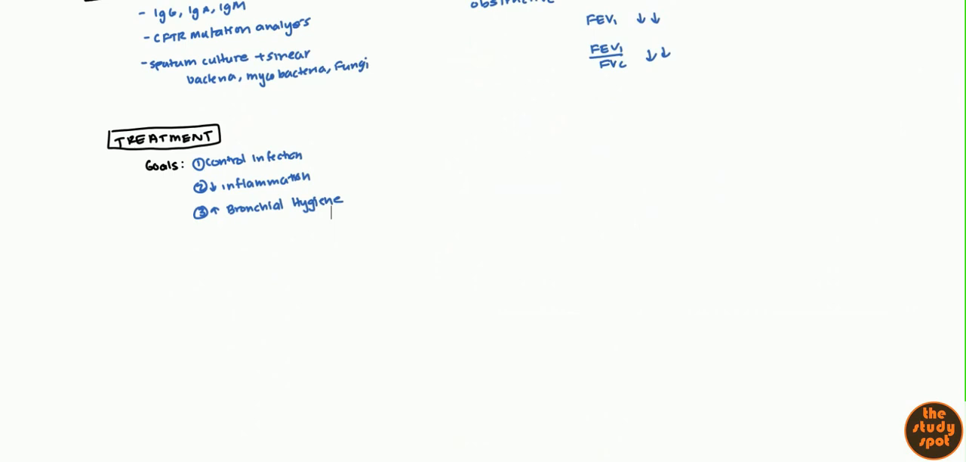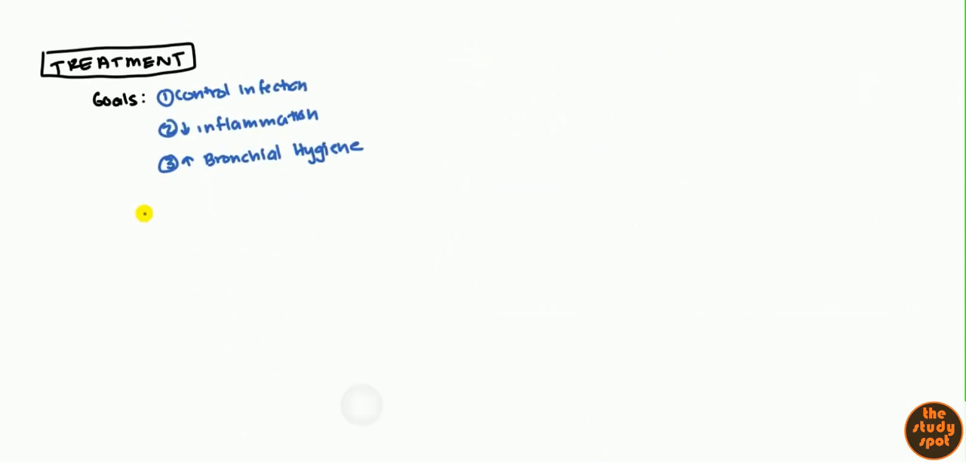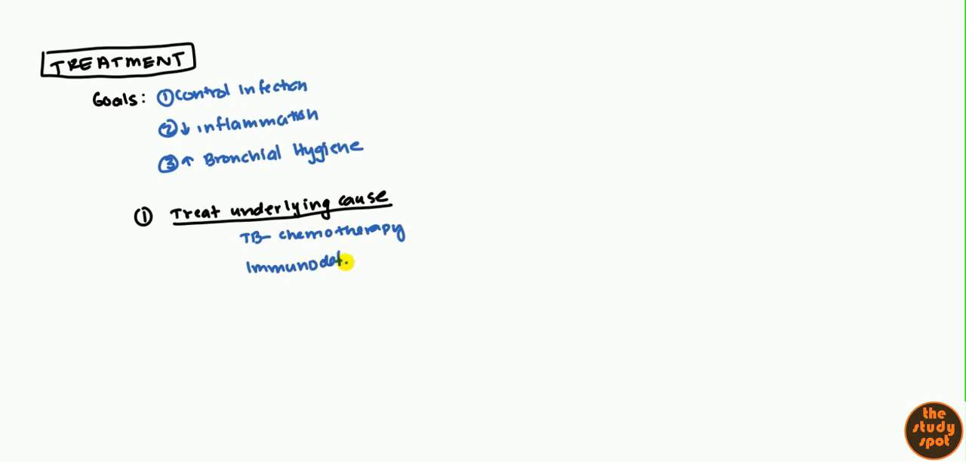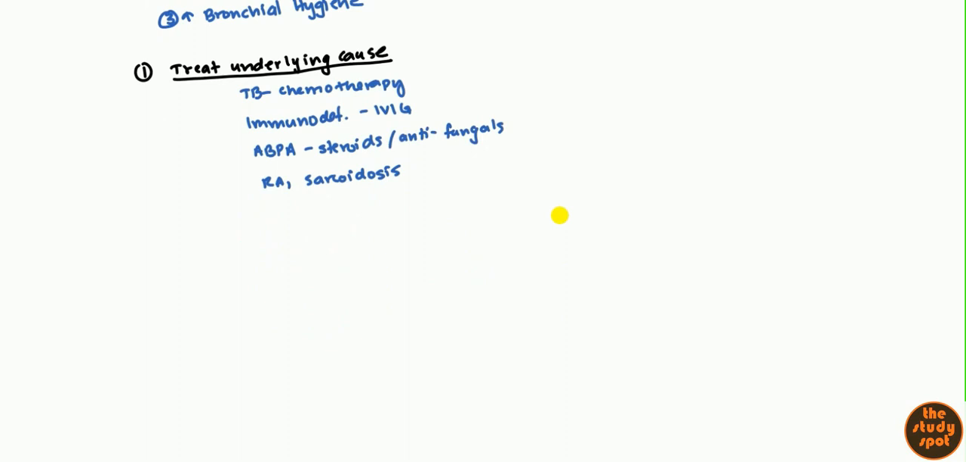The best way to treat bronchiectasis is perhaps to treat the underlying cause, because remember, bronchiectasis has a variety of different causes. If you can treat the underlying cause, you can thwart the bronchiectasis. So if they have TB, give them chemo. If they have immunodeficiency, depending on which one, you give them treatments such as maybe IVIG. If they have allergic bronchopulmonary aspergillosis, you can give them steroids and antifungals and treat that underlying condition. And of course, if they have rheumatoid arthritis or sarcoidosis, you can use autoimmune medications or immunosuppressants.